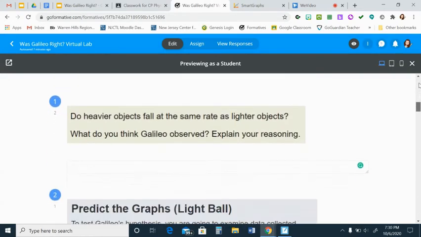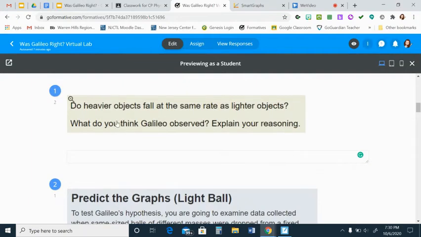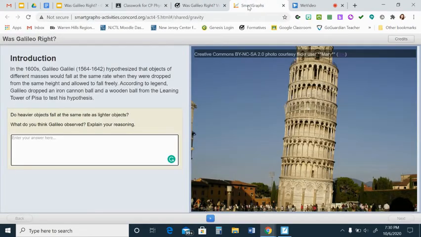you'll notice, okay, there's the introduction. Then we have a first question. Do heavier objects fall at the same rate as lighter objects? What do you think Galileo observed? Explain your reasoning. That is the same question that is on this first page.